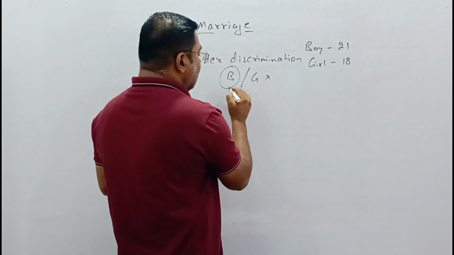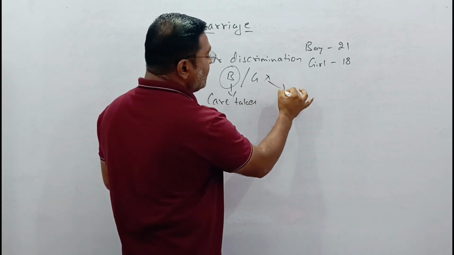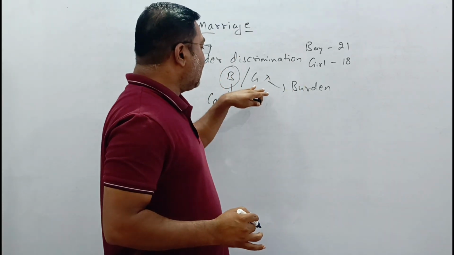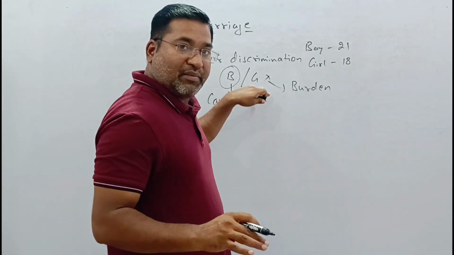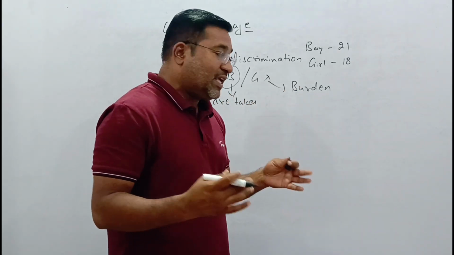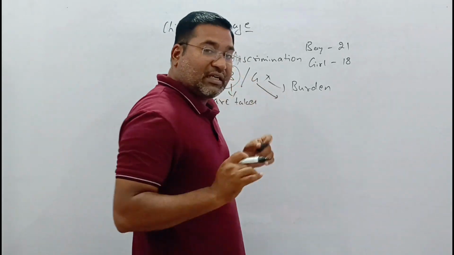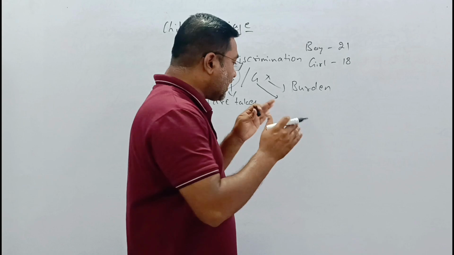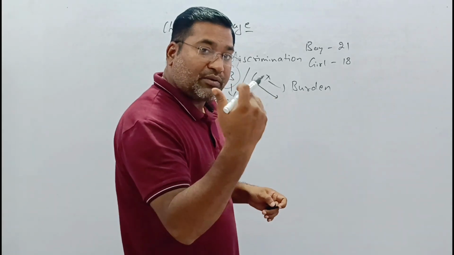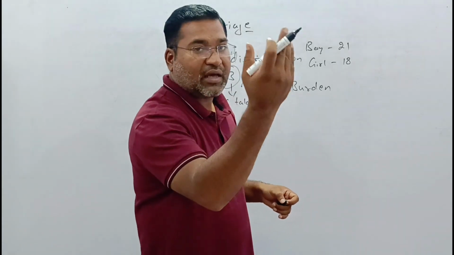The boy is considered a caretaker and the girl is considered a burden. If a girl takes birth in a family, to them it is a burden. Why do they see her as a burden? Because they have to take care of the girl, educate her, and give her security. And even then they have to give their daughter in marriage to another family.